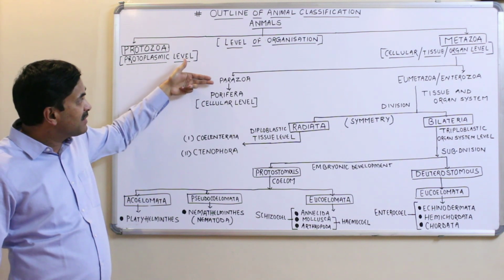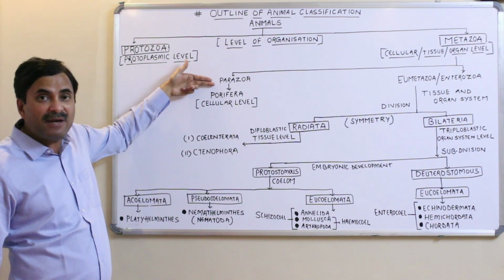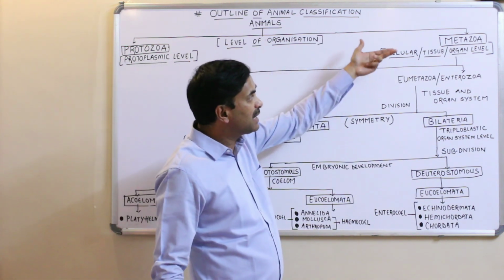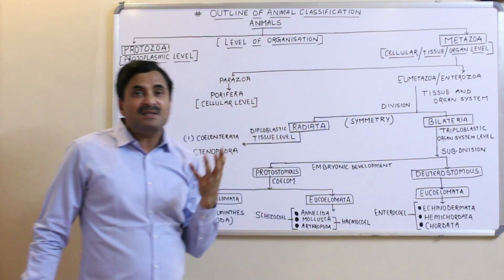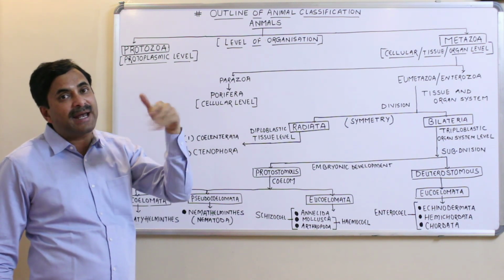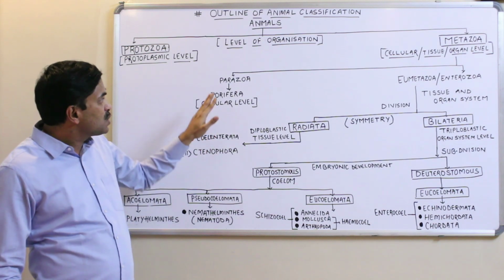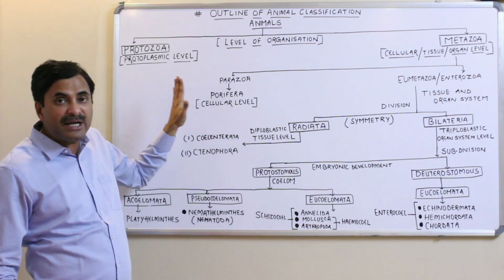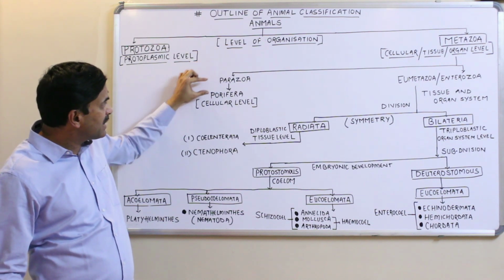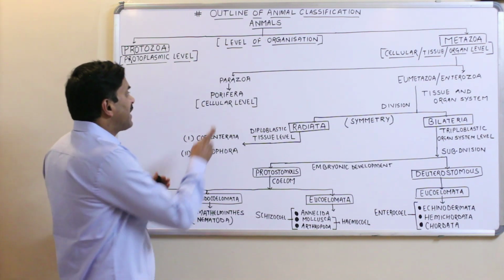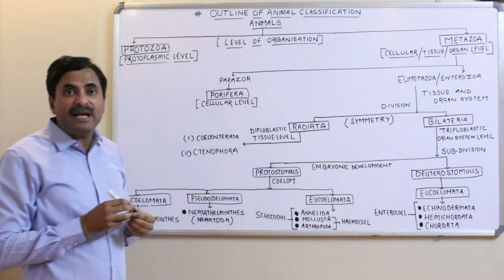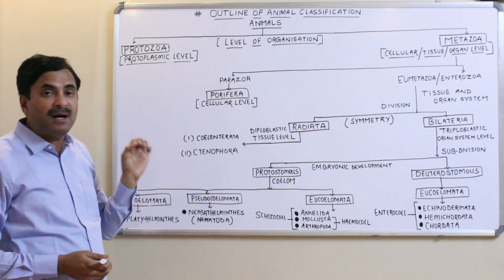The parazoans do not have tissue organization, while in eumetazoa the cells combine to form tissues, and tissues can combine to form organs and later on organ systems. So parazoans have only one phylum, and that phylum is called Porifera.